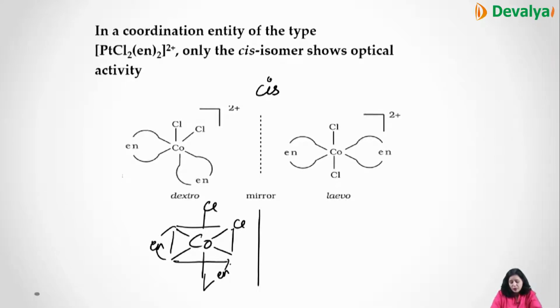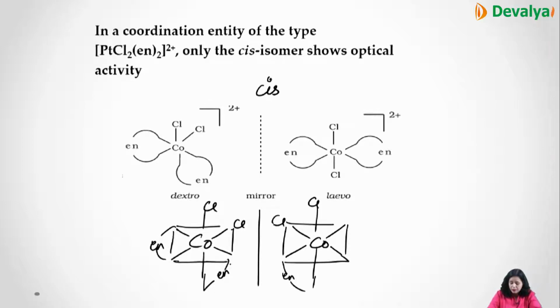And the mirror image of this compound is like you have Co, Cl, en, and then en, right? Now these are mirror images of each other. One is dextro, one is levo. But if you try to superimpose this compound over the other, you cannot. So they are non-superimposable mirror images.